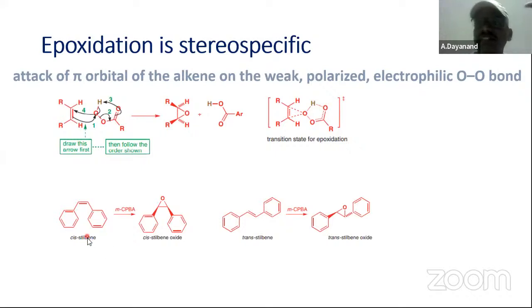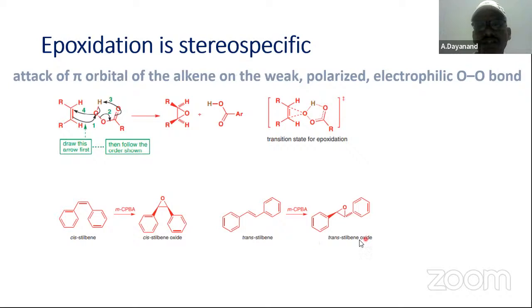My dear students, all the reactions that are presented in this presentation are going to appear in the exam directly. Why? Because all these reactions are taken from a reference book. There cis-stilbene is there. With metachloroperoxybenzoic acid, cis-stilbene oxide is formed. Cis-stilbene oxide is formed. And this is trans-stilbene.